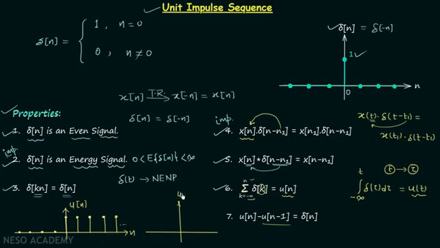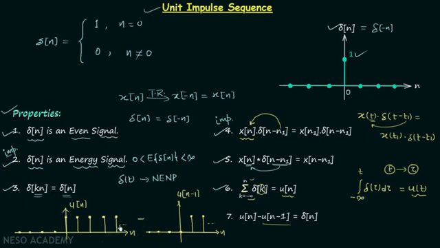So u[n minus 1] will be equal to 0 when n is equal to 0, and it will be 1 when n is equal to 1, it will be 1 when n is equal to 2, all the way to n equal to plus infinity, and it will be 0 when n is equal to minus 1, and remain 0 up to n equal to minus infinity.